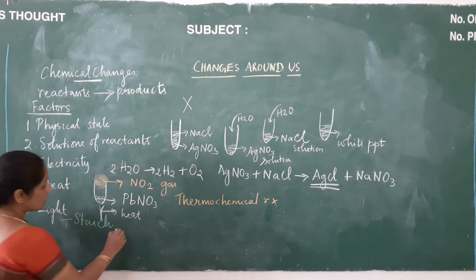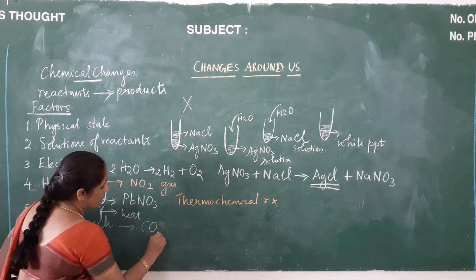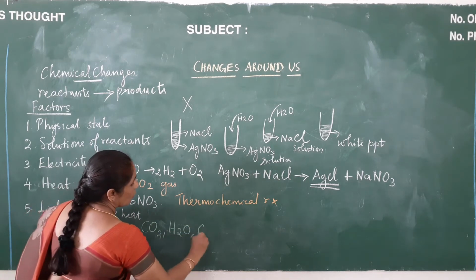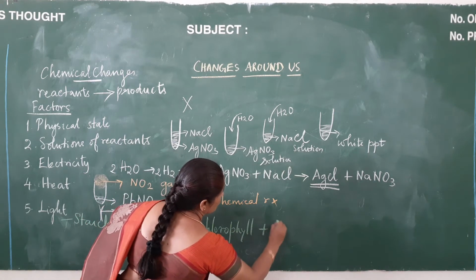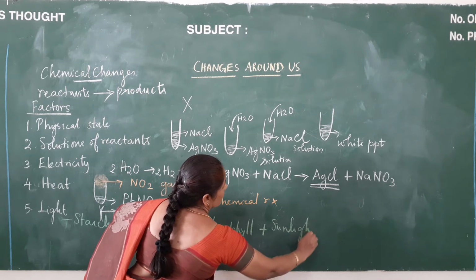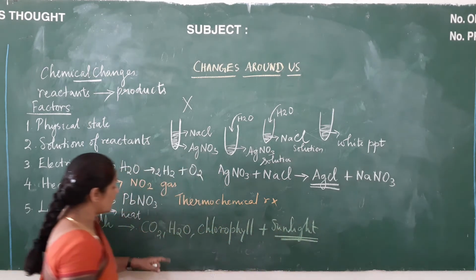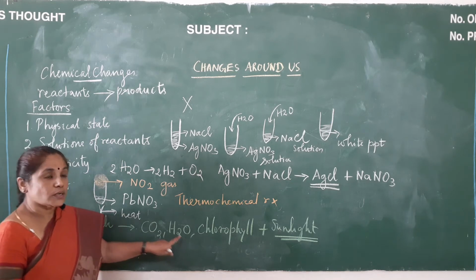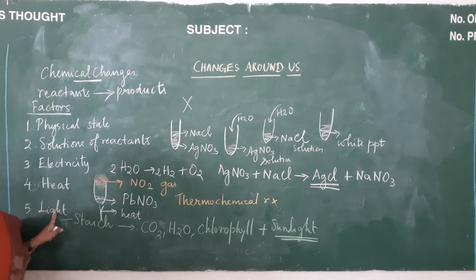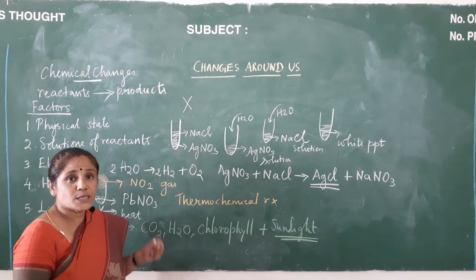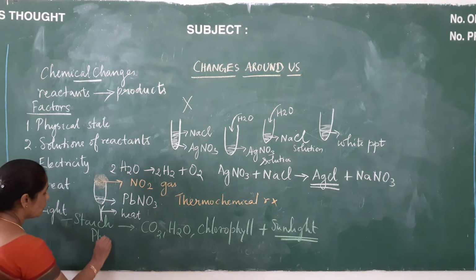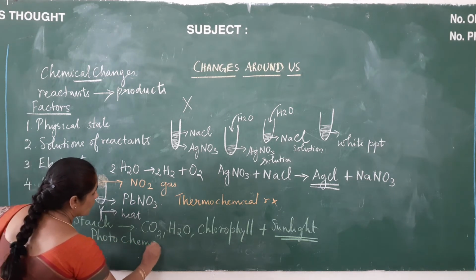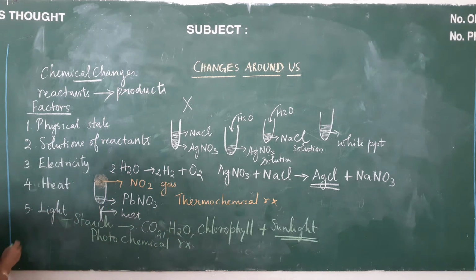So here, to prepare starch, what are the things that are used up? Carbon dioxide, water, chlorophyll, together with sunlight. So here sunlight induces the reaction between carbon dioxide and water. Such reactions in which sunlight or light plays a major role in inducing the chemical reactions are called photochemical reactions.